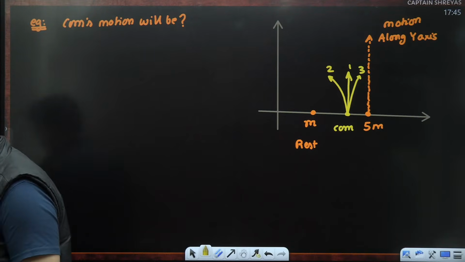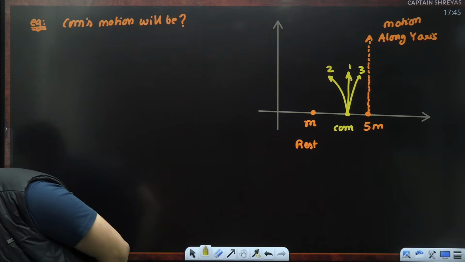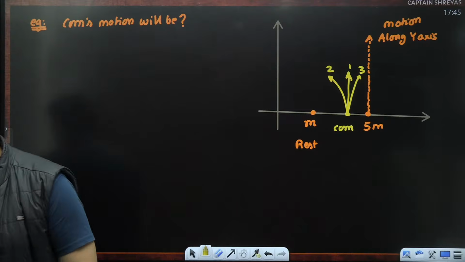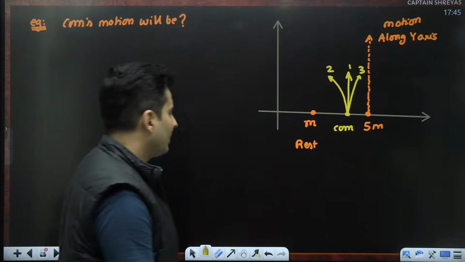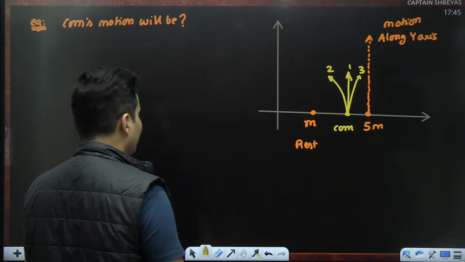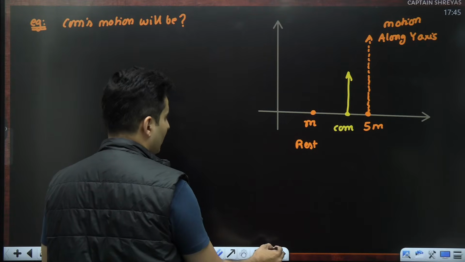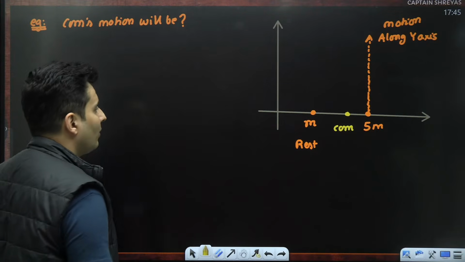So Harborine is saying option number 3. What about others? What do you think the center of mass will do? Will it take path 1, path 2, or path 3? I have a feeling it will not take path 2 or path 3. It will probably take path 1. And I'll tell you why.